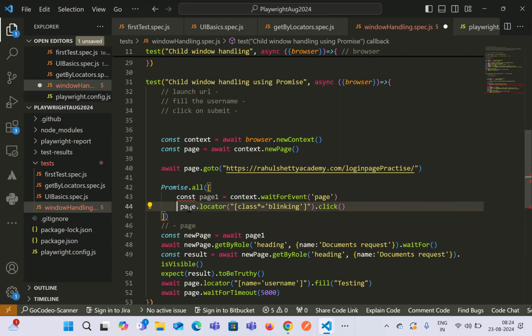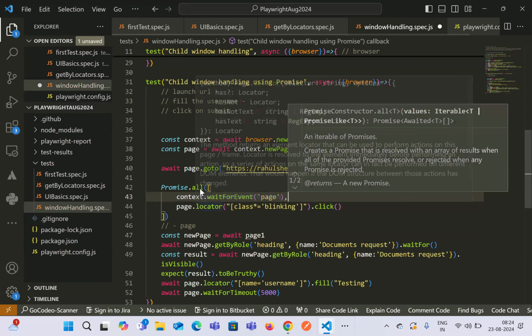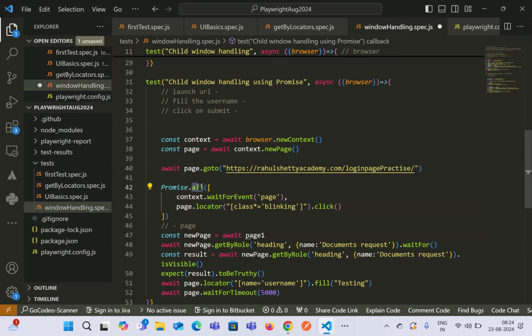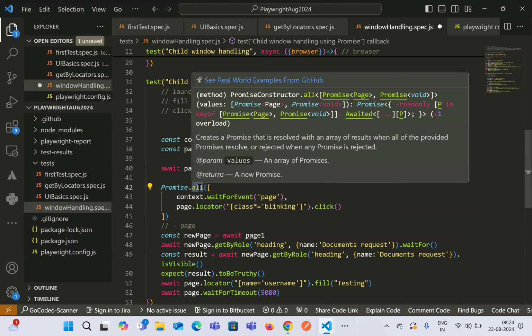So let's say we have to execute these two lines of code. Promise.all says that whenever we use the promise.all method, it will accept an array of steps. That means it will accept more than one step at a time, and it creates a promise that is resolved with an array of results.